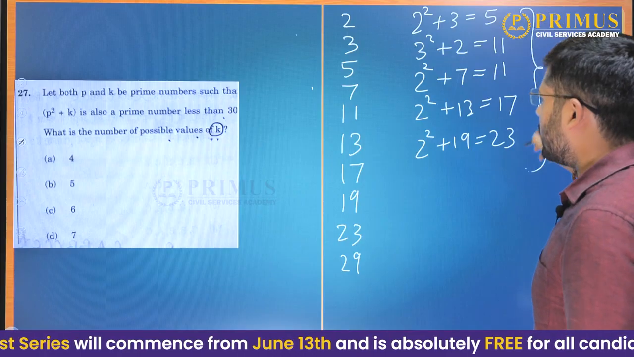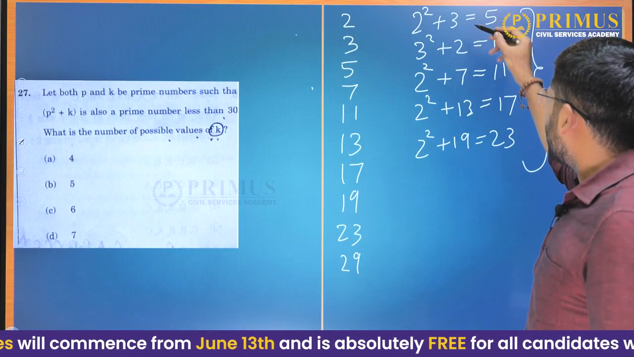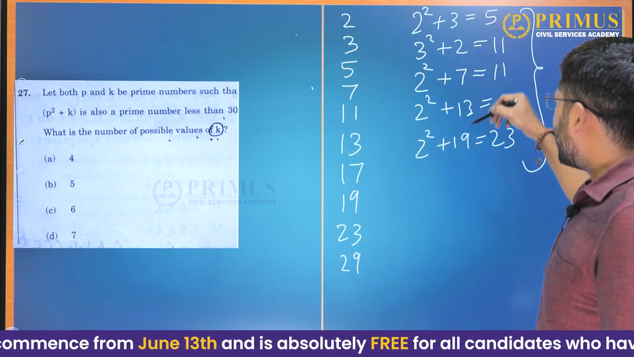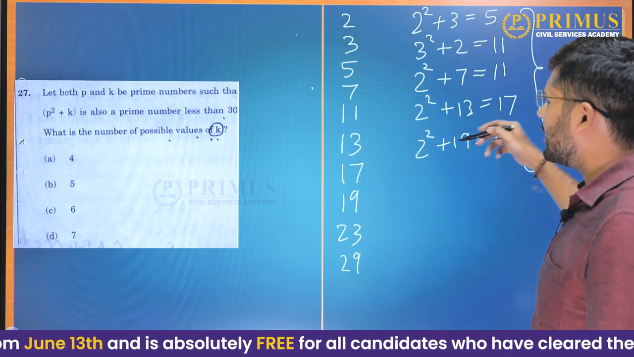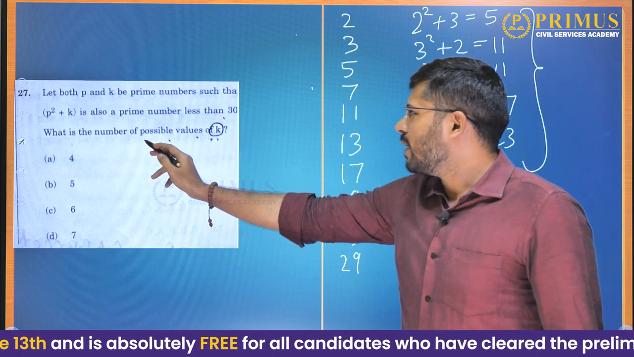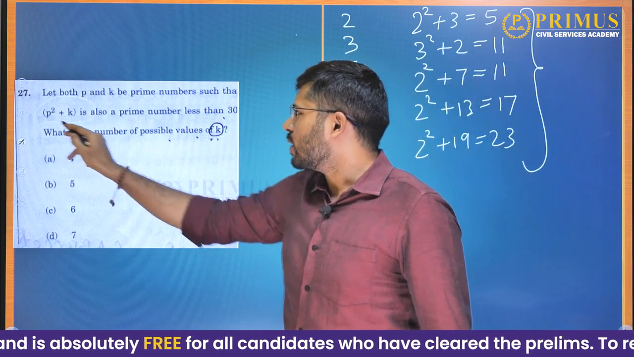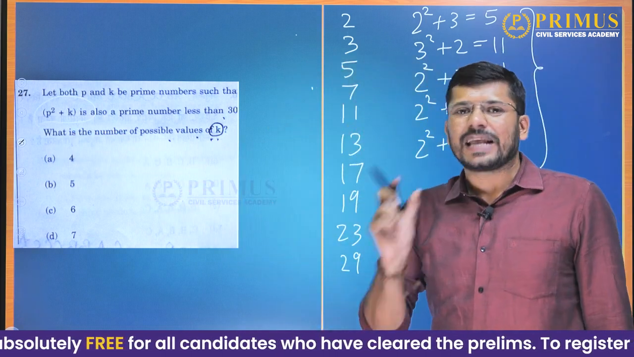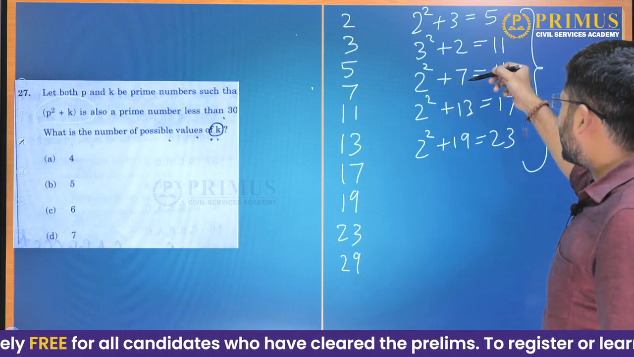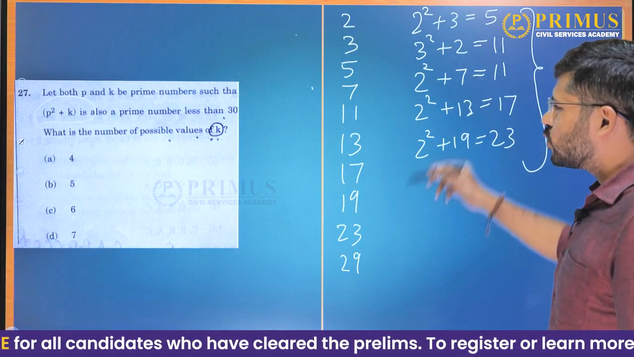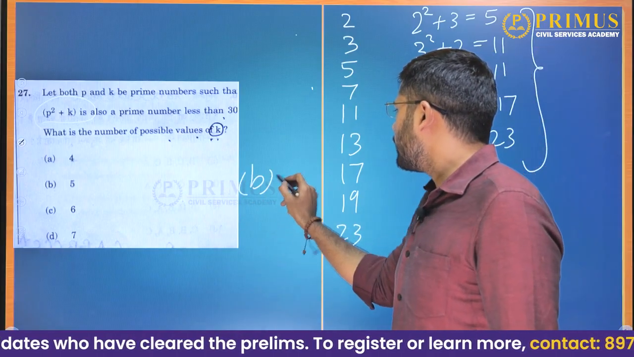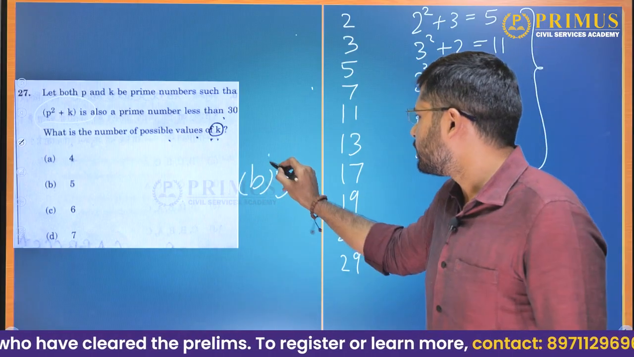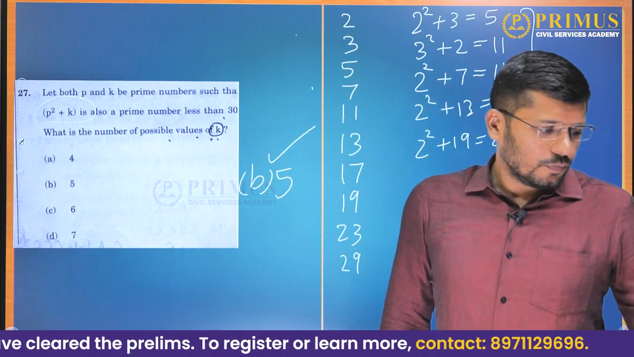So, how many k values do we have? 3, 2, 7, 13, 19. All of them are distinct. They are not asking us how many numbers of p square plus k there are. They are asking us how many possible values of k there are. 2, 3, 7, 13, 19, all of them are distinct. So, how many values can k have? Option B, 5. Okay, we will go further now.